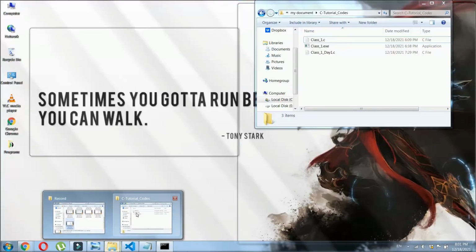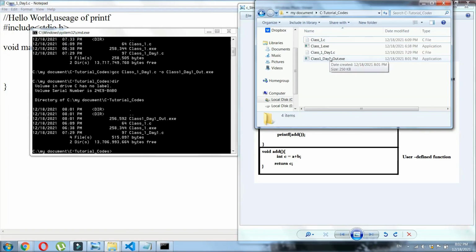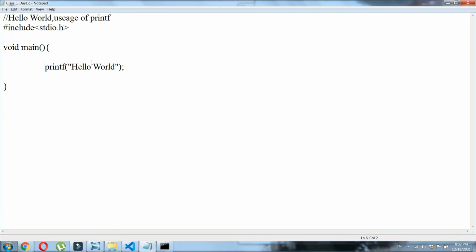Now going to the folder, we can see that the file has been created. Double clicking it, we couldn't see anything because this code is not waiting for us to give any command. It just comes and closes after printing hello world. This is not a desired condition for all programs, right?